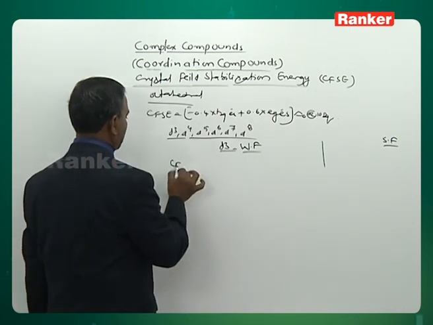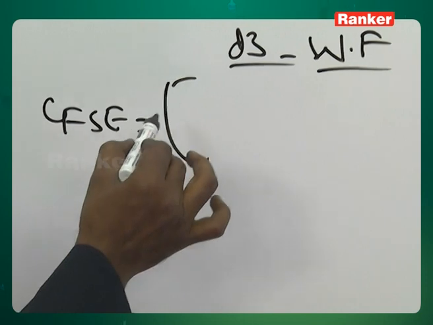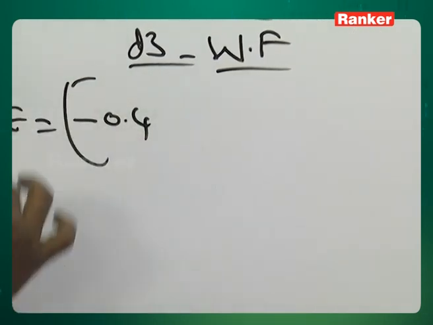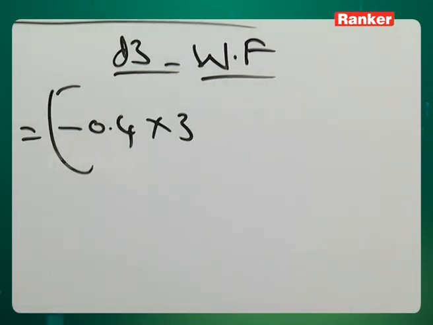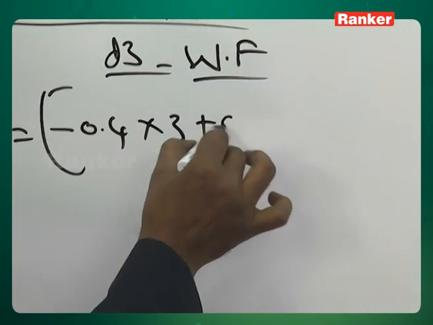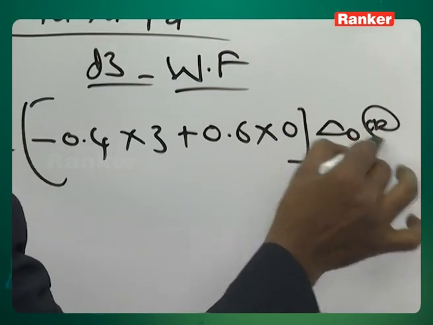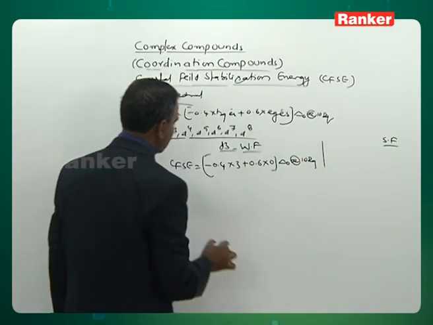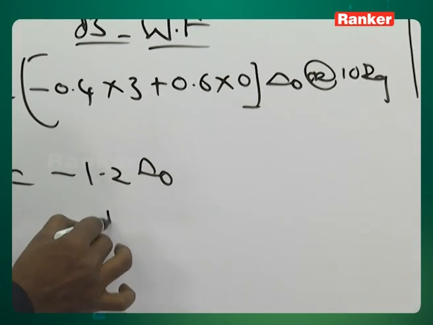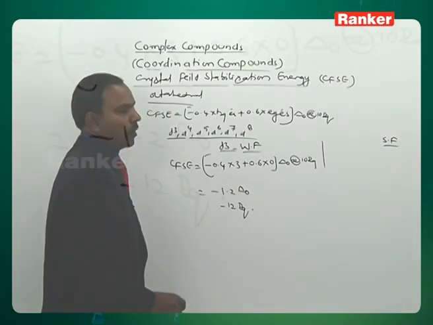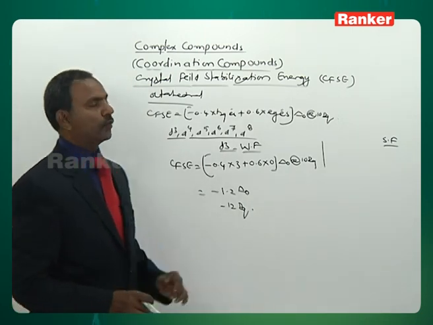Now, CFSE for d3. Minus 0.4 into 3 electrons, because t2g is carrying 3 electrons in the distribution, plus 0.6 into 0, no electron in eg, times delta O or 10 Dq. Then it will be minus 1.2 delta O, or minus 12 Dq. This is the weak field.